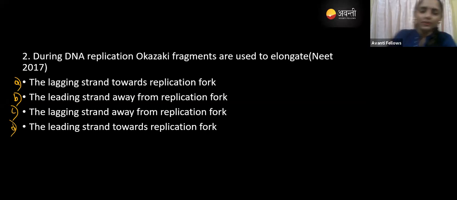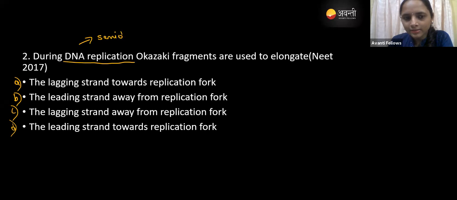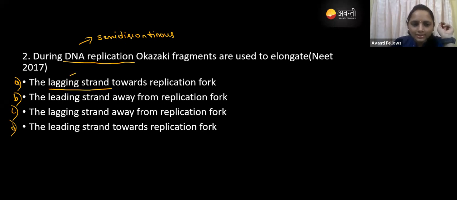Before that, we will know what the leading strand is. We know that our replication is semi-discontinuous. Why semi-discontinuous? Here we have two strands, one leading strand and another lagging strand. For the lagging strand, the template runs in the 5' to 3' direction.